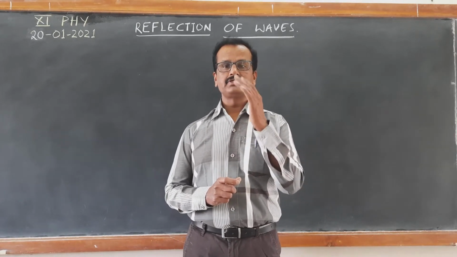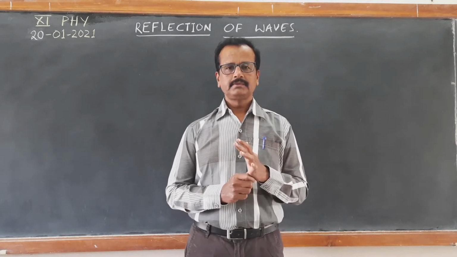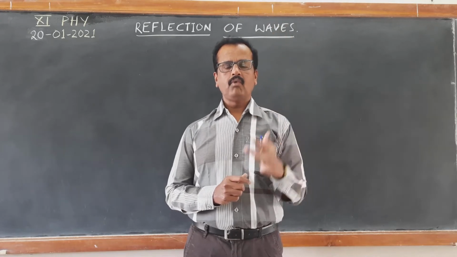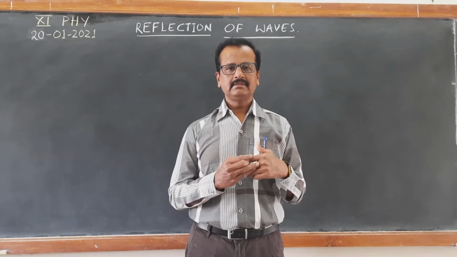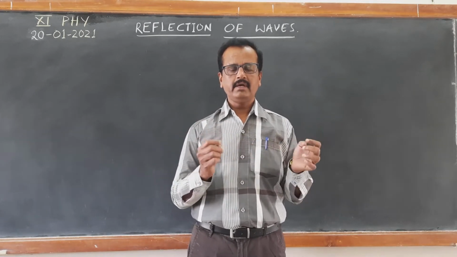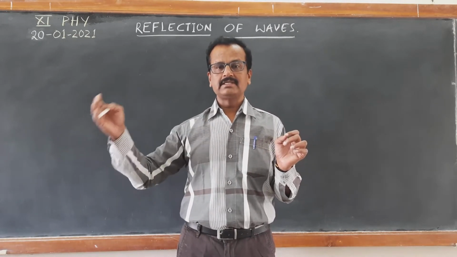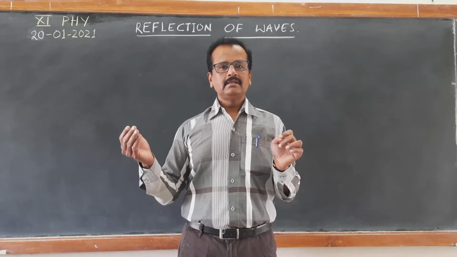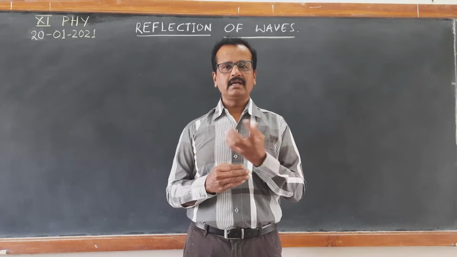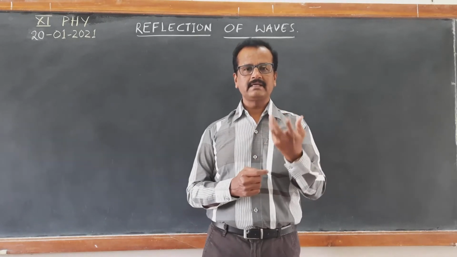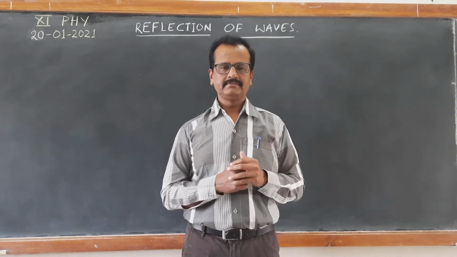What happens when a wave reaches a rigid boundary, like an echo? When a sound wave reaches a wall or a hill, the sound wave gets reflected. This is what we call an echo. In the same way, if a wave produced on a stretched string reaches a rigid boundary, then the wave gets reflected back. This is what we are learning as reflection of waves. The example is echo. Echo is the reflected sound wave from a rigid boundary.